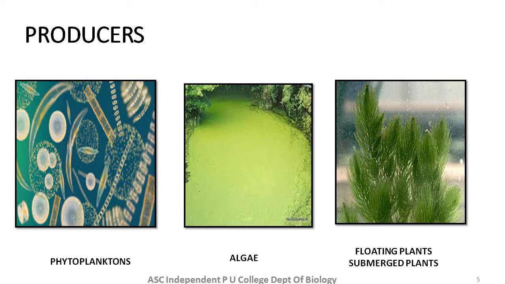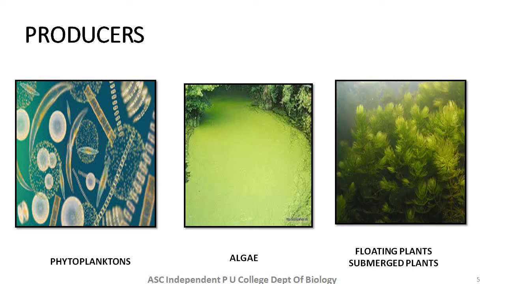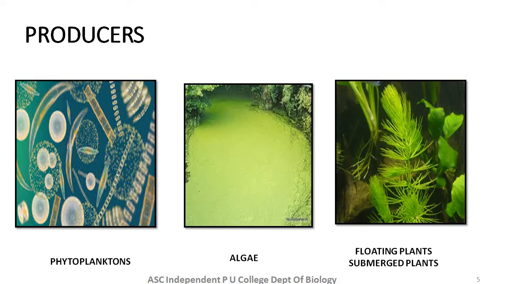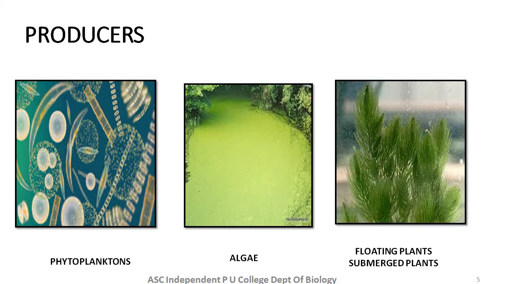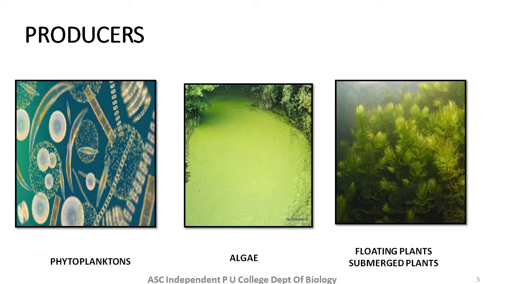They are all phototrophic in nature, so they are capable of preparing their own food by trapping solar energy and converting it into chemical energy. So photosynthesis is carried out by these producers and they convert the inorganic material into organic matter.